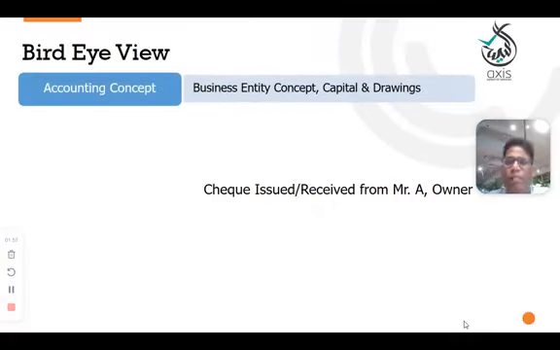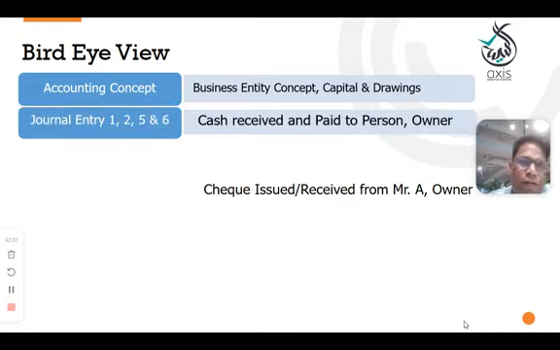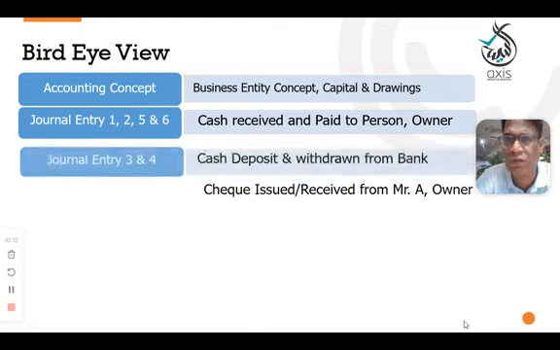In the bird's eye view, we will recap what we discussed from session number 1. In the beginning, we discussed the accounting concept called business entity concept, and we understood the meaning of capital and drawings. We already understood general entries number 1 to 6, cash received and paid to a person and the owner.